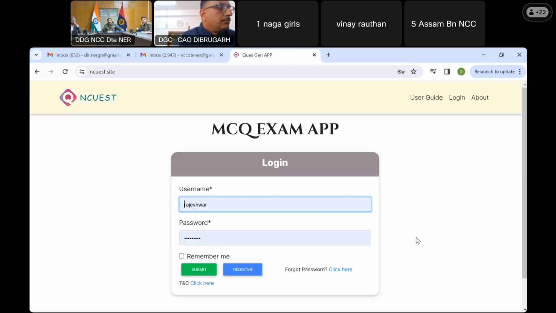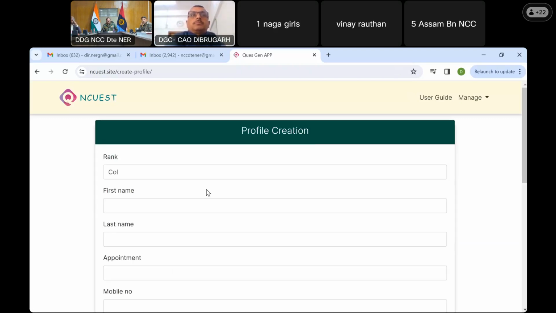So I have activated this ID which was registered, and now if I click submit here, it should be going through. So I've clicked the submit button, and now I am taken to profile creation.